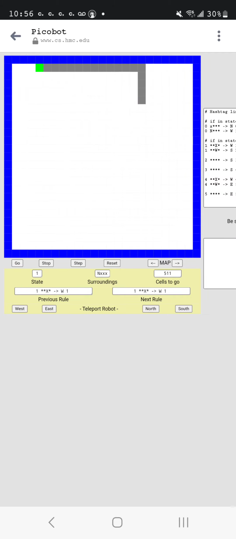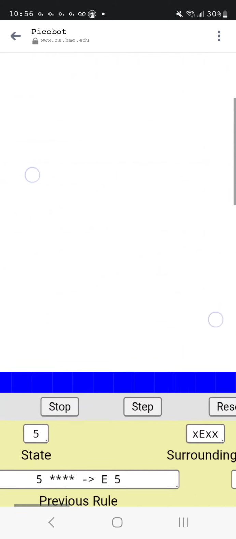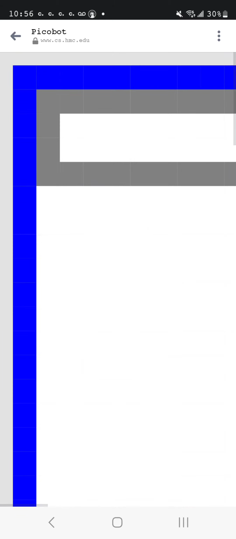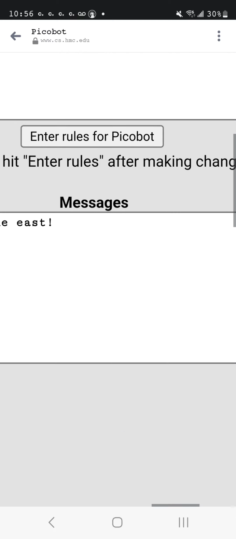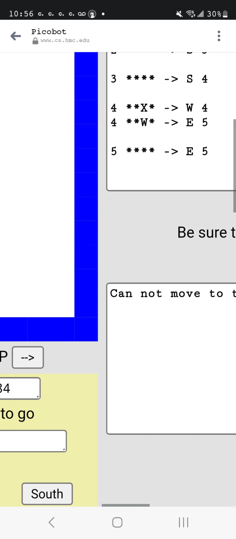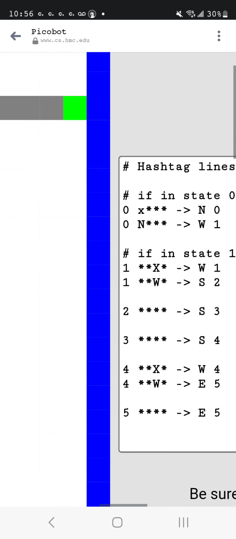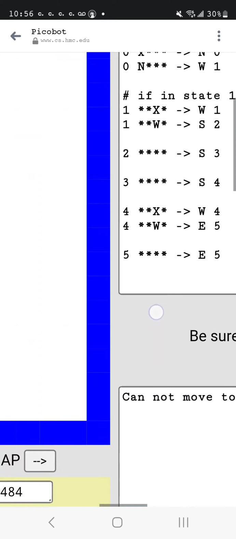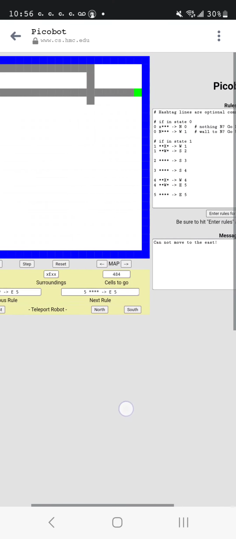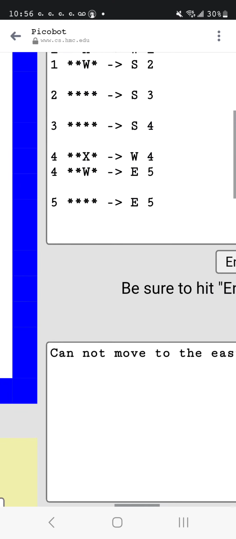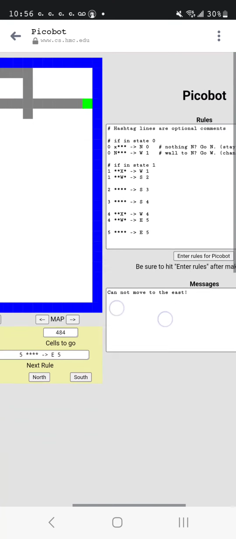We click go, and look at that. You remember last time it went down only 2 spaces, but this time it went down 1, 2, 3 spaces before going east again. And yeah, once again we get the error message, cannot move east anymore. Because this is the last point. That green square is the last point that Picobot made it to. And now it can't go any further, and it doesn't know what else to do because of the instructions that we gave it.